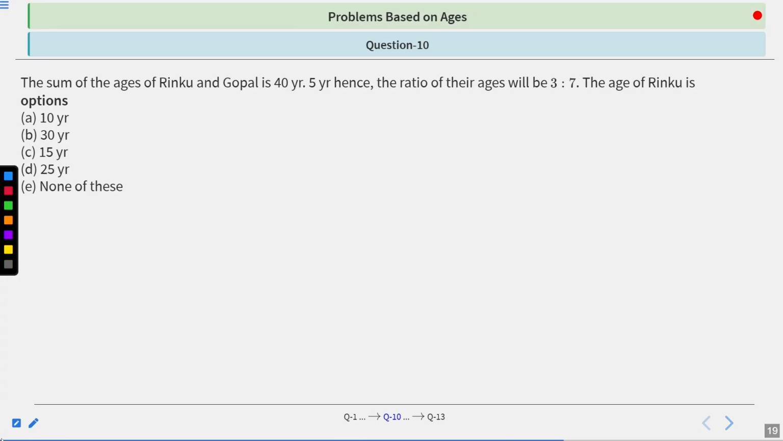The sum of the ages of Rinku and Gopal is 40 years. 5 years hence, the ratio of their ages will be 3:7. The age of Rinku is, there are 5 options. A is 10 years, B is 30 years, C is 15 years, D is 25 years, and E is none of these. Now you have 10 seconds to analyze the question. Your time starts now.